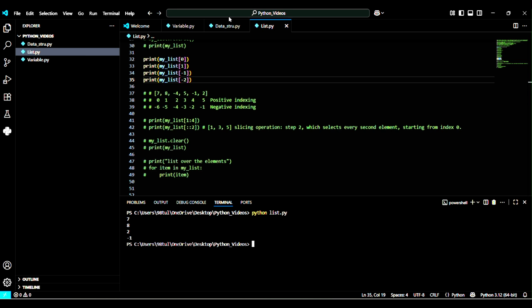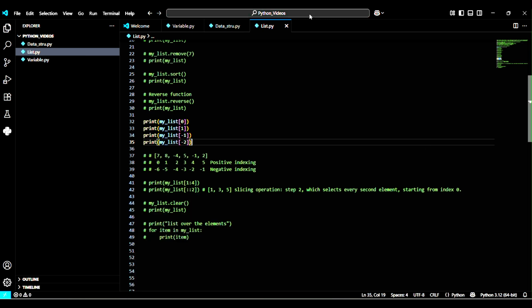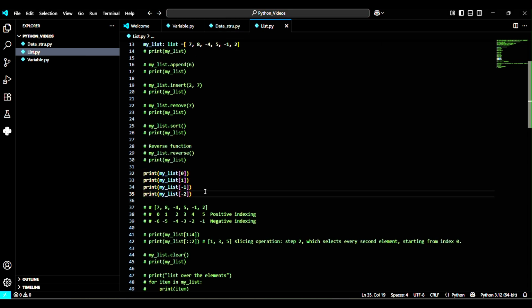When we use slicing, it will go and pick the element at the first index, and then select the elements at the 2 and 3 indexes. Let me delete this.